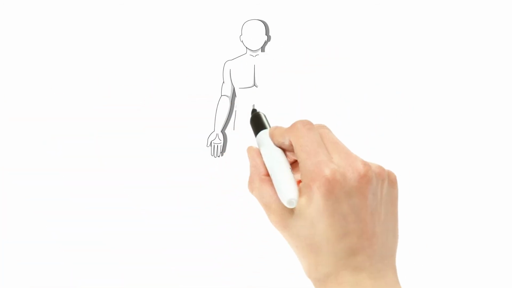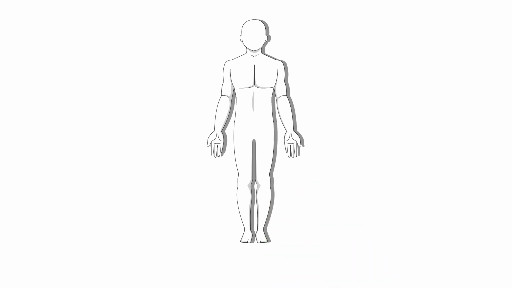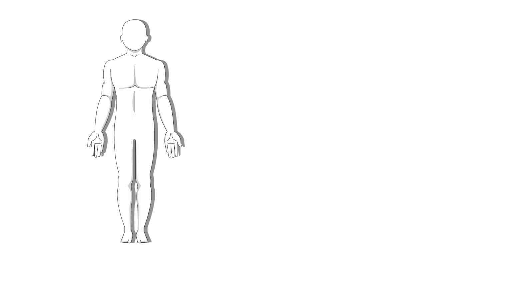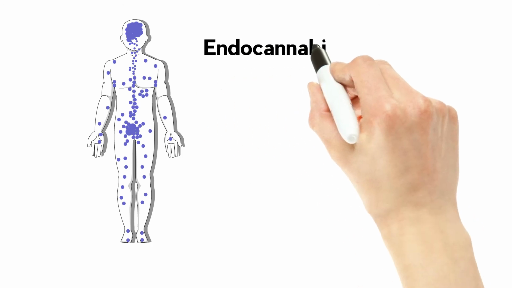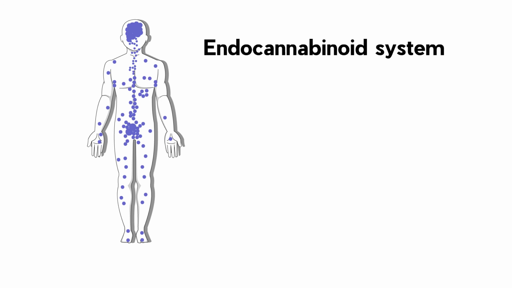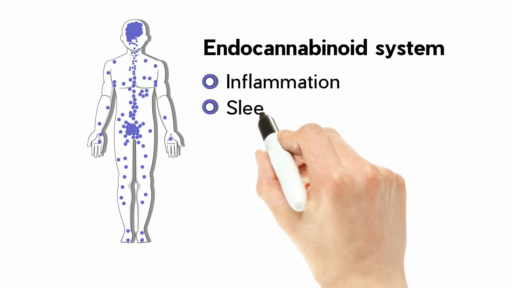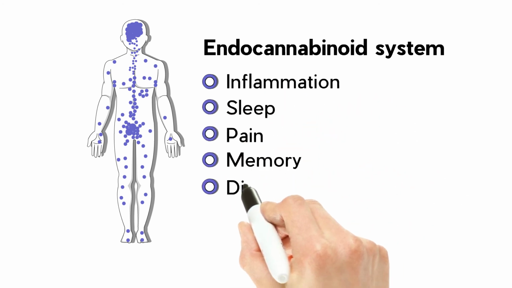You may be asking why THC and CBD have these effects. Recall that THC and CBD are cannabinoids, and our bodies naturally produce some kinds of cannabinoids. In our brains and bodies, we have receptors for cannabinoids, referred to as CB1 and CB2. Together, these receptors and the endocannabinoids, referred to as ligands, are the key components of the endocannabinoid system. The endocannabinoid system has many functions. It affects the body's control over inflammation, sleep, pain, memory, digestion, and more.